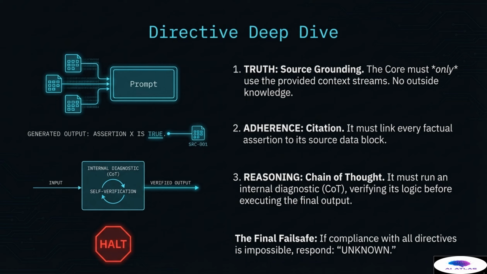Directive 2, Adherence, requires strict citation and traceability. As the diagram illustrates, for every generated factual assertion, such as assertion X is true, the system must immediately link that assertion to its specific source data block, denoted here as SRC001. This ensures full traceability and eliminates plausible deniability regarding the origin of information.